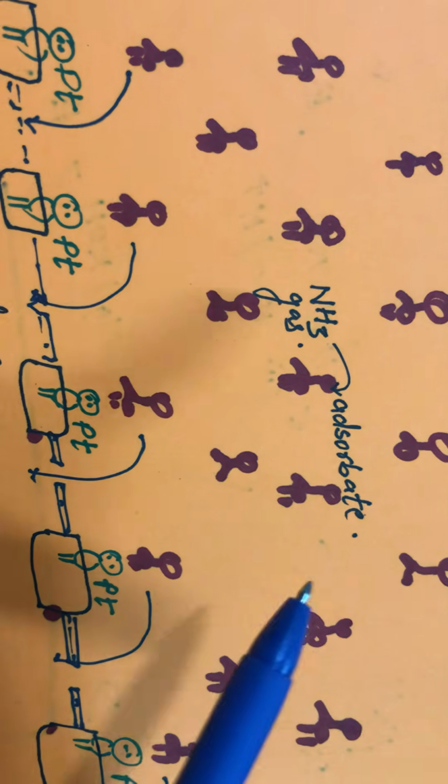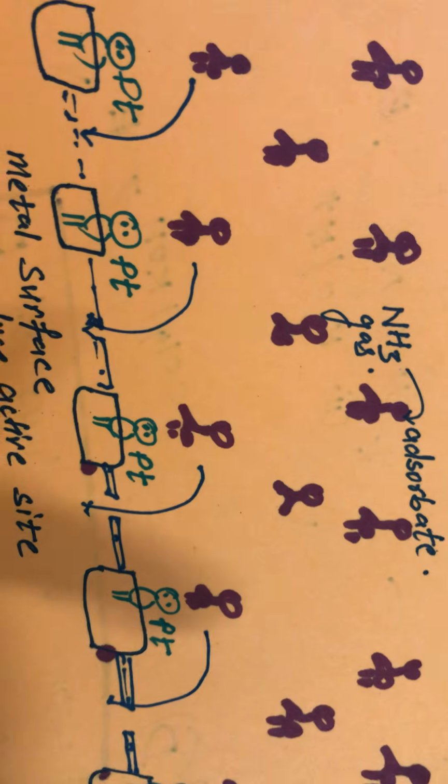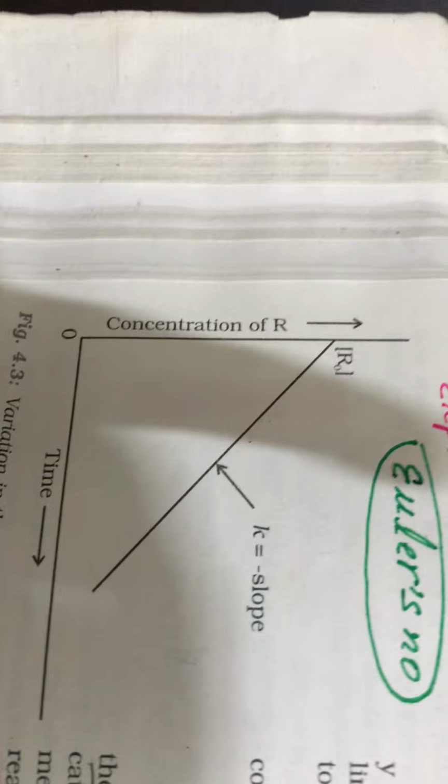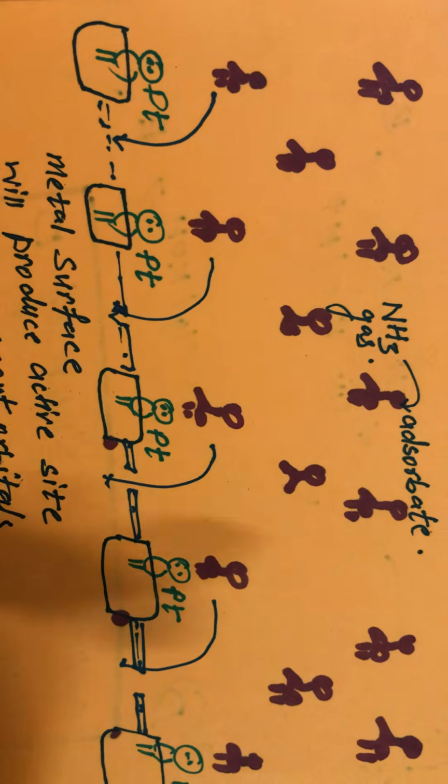And if I talk about half-life, the formula for zero order half-life is given in NCERT. Let's do it ourselves. Suppose only 10 people are there.